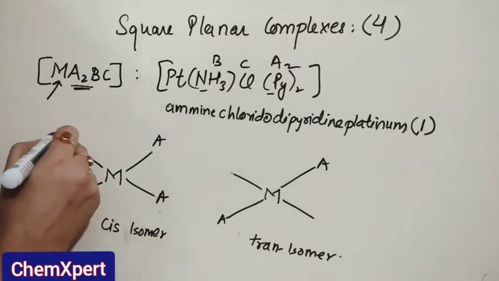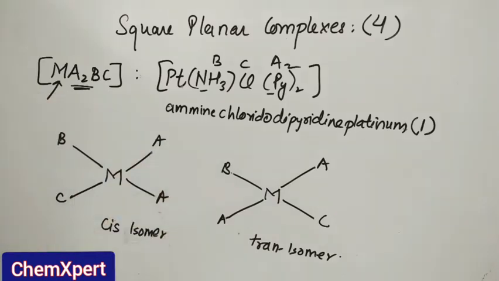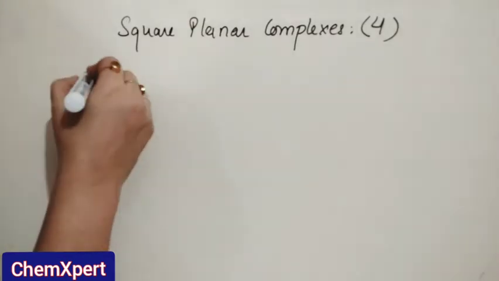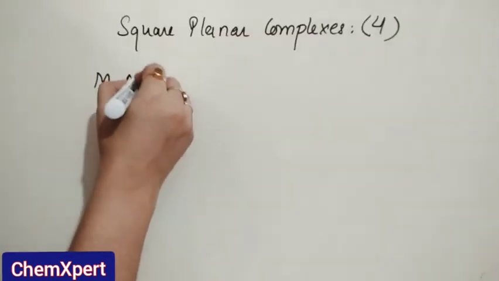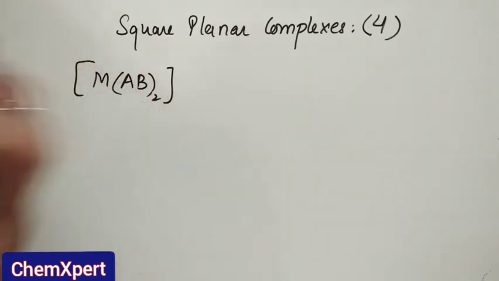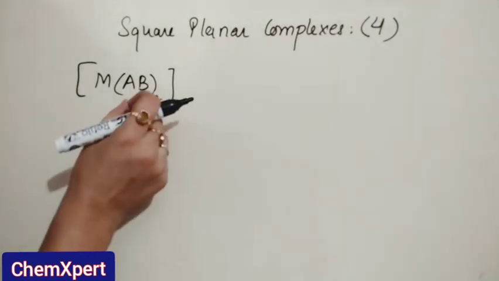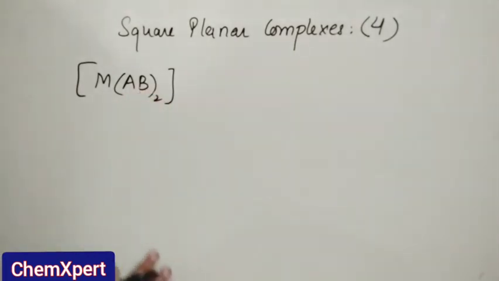Place B and C at any position, it doesn't matter, but whenever A is at adjacent positions, it forms the cis isomer, and when A is at diagonal positions, it forms the trans isomer. Now the next type of square planar is M(AB)2, where AB is a bidentate ligand, but the attachment sites from both sides are different.